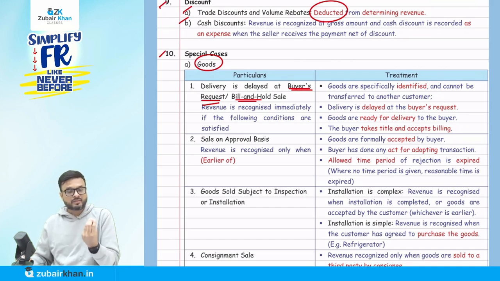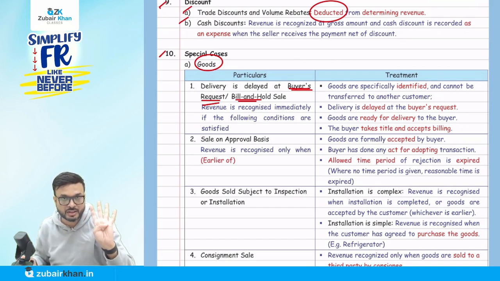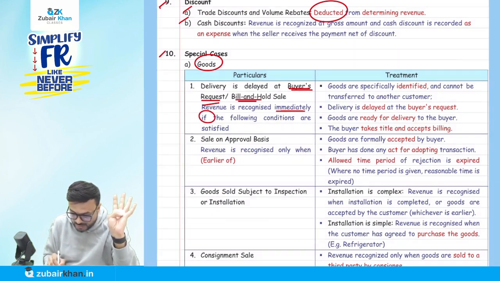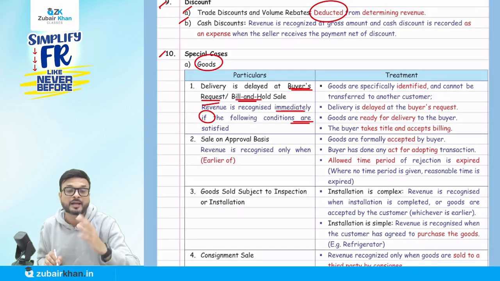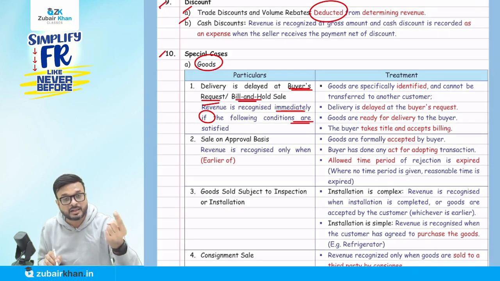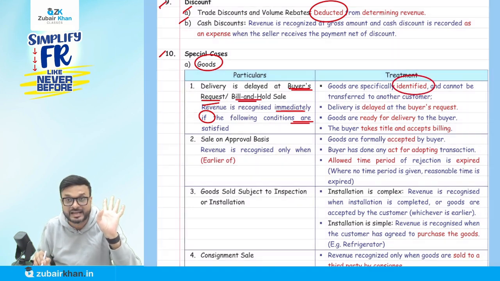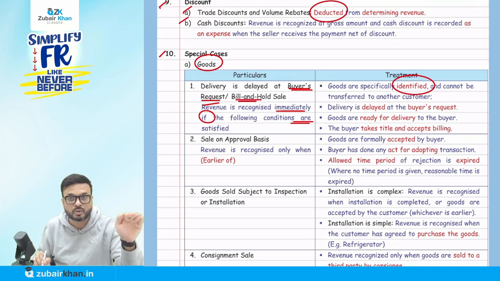Can I recognize this revenue? Yes, but the 4 provided conditions should be satisfied. This revenue is recognized immediately if the following conditions are satisfied, even though the goods are not yet delivered, and the delivery is delayed at the buyer's request. What are the 4 conditions? Goods are specifically identified, and they cannot be given to any other customer.